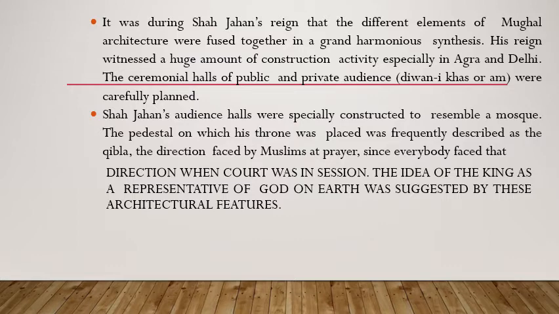The pedestal on which his throne was placed was frequently described as the Qibla, the direction faced by Muslims at prayer, since everybody faced that direction when court was in session. The idea of the king as a representative of God on earth was suggested by these architectural features.